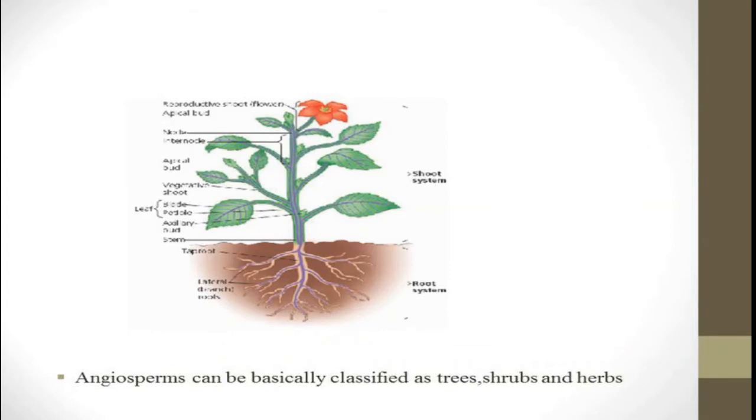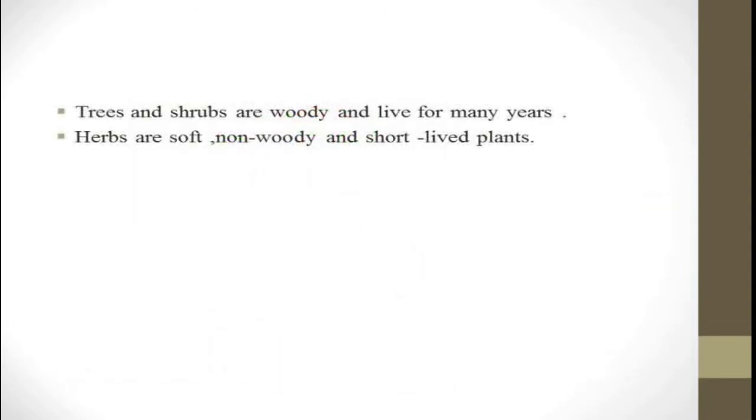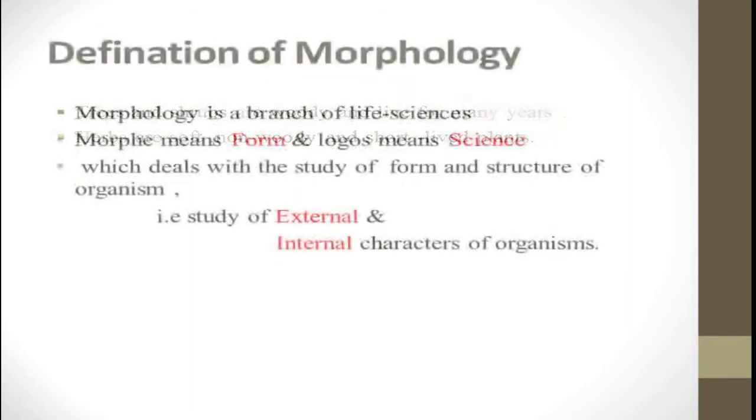Modern taxonomists classify plants on the basis of information obtained from different disciplines like morphology, embryology, anatomy, cytology, ecology, and phytochemistry, etc. Morphological characters help in identification and classification of plants.